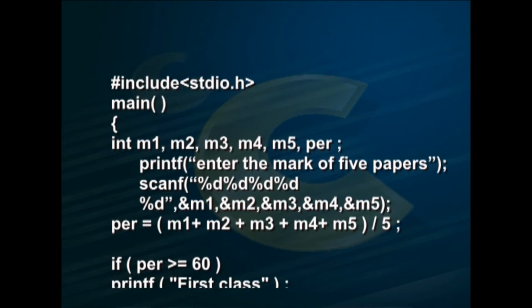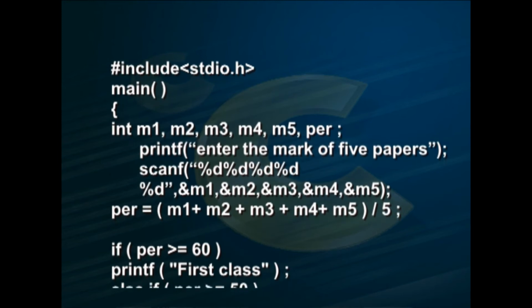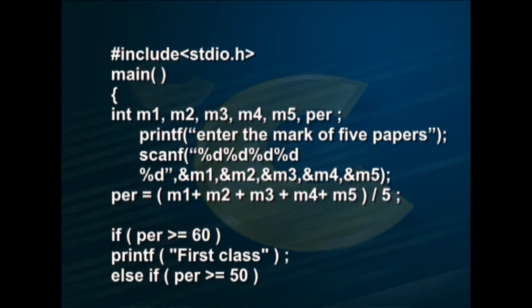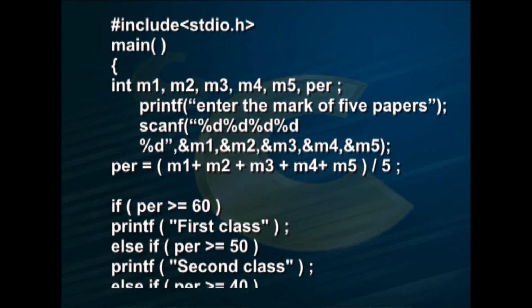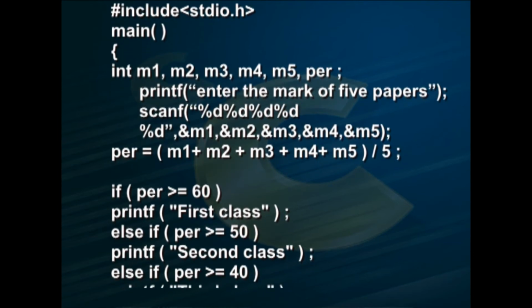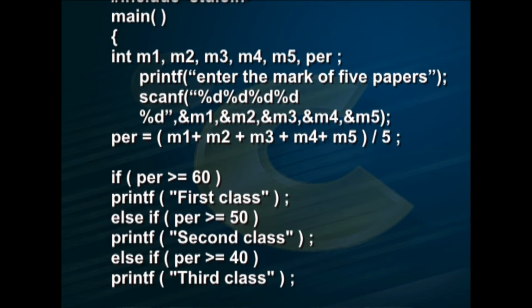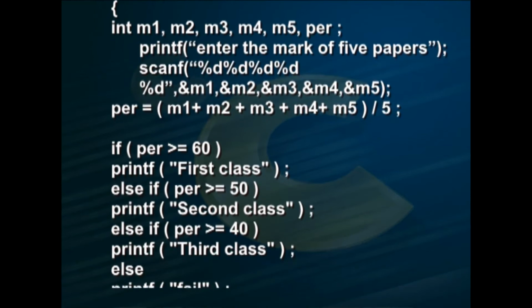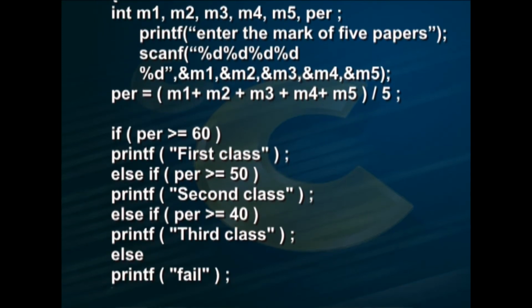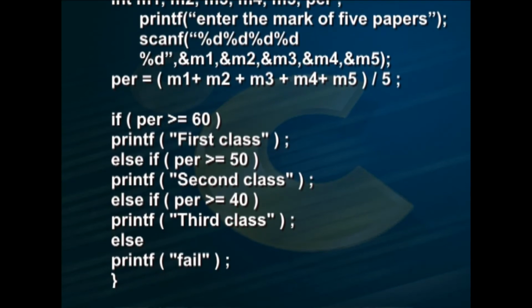Now, let me show you a quick demo of the else if ladder statement with the help of a simple C program to check the class obtained by students from the marks obtained in 5 subjects. #include <stdio.h> main() { declare the variables int m1, m2 up to m5 and per; printf("enter the marks of 5 papers"); scanf("%d") 5 times, with &m1 up to &m5; per = sum of m1 + m2 up to m5 divided by 5.